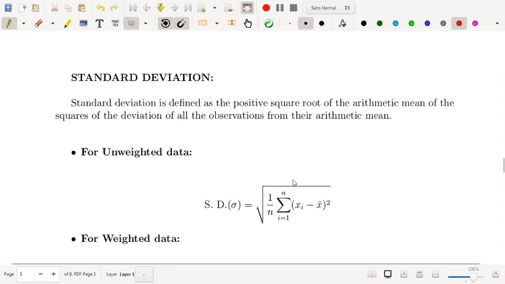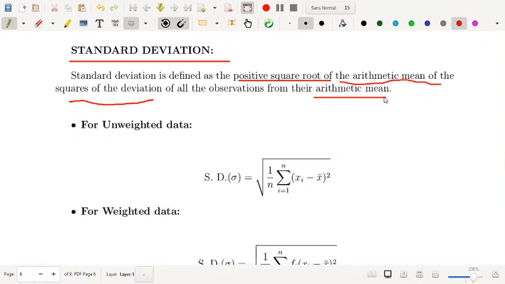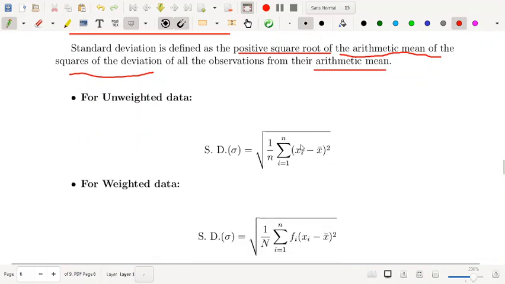Next we move to the most important measure of dispersion, that is standard deviation. So what is standard deviation? Standard deviation is defined as the positive square root of the arithmetic mean of the squares of the deviation of all the observations from their arithmetic mean. What does it mean? Positive square root, number 1, of the arithmetic mean of the squares of the deviation of all the observations from their arithmetic mean.